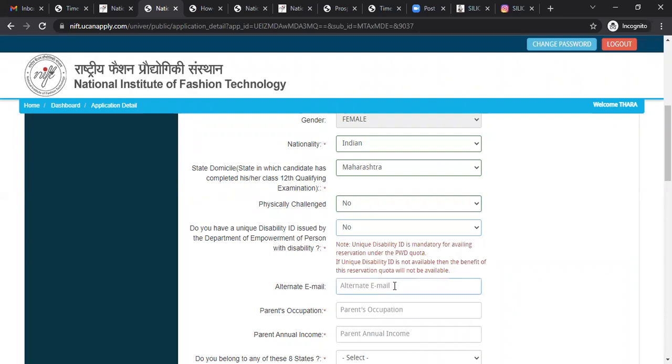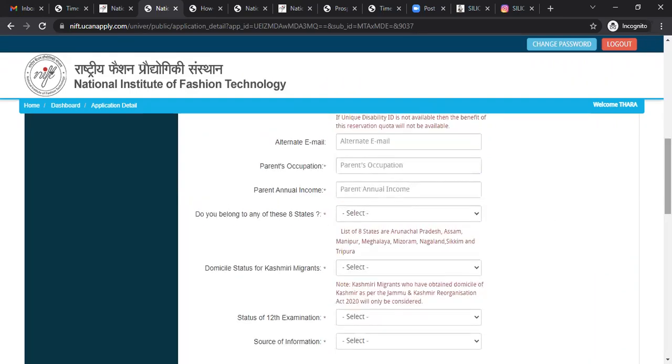An alternate email ID, you can write an alternate email ID, your parents' occupation, their annual income. They are asking the parents' annual income because if you have applied under the EWS category, open economically weaker section, then there are certain criteria. With income below this, you will be considered as EWS and will get an admission under the EWS seat. Once you get into NIFT, there are some scholarships for those students. But before that, there are no scholarships. Once you get into NIFT, in the first year you'll get all the details about the scholarship at NIFT.